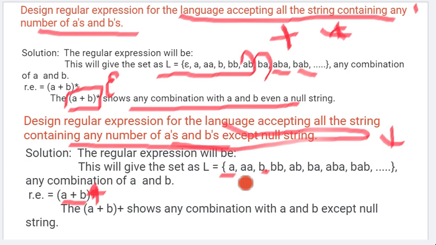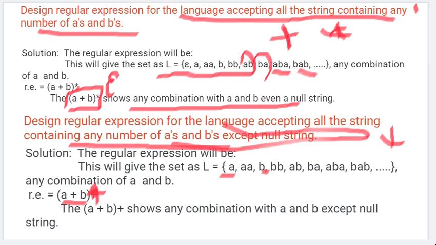That cannot be happening in this language. So when we are feeding this language to a finite automata, it is well understood that the finite automata must be given some input. Null input we must not give to that finite automata. Why? Because the language is saying that. Okay, so that was about regular expression. I hope you understood this. If we ponder on the small details, then it is very easy to understand, and it will be very easy to develop the regular expression for the language also.